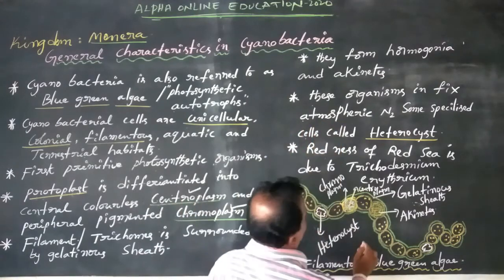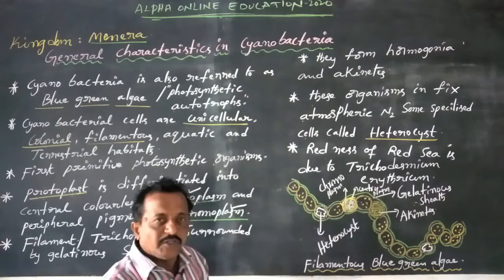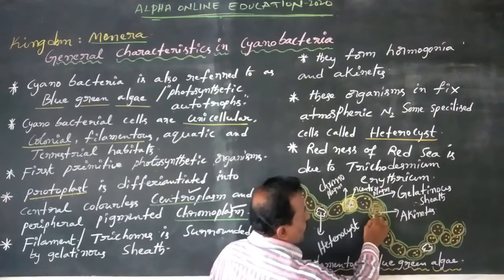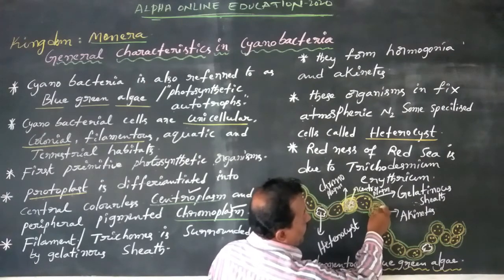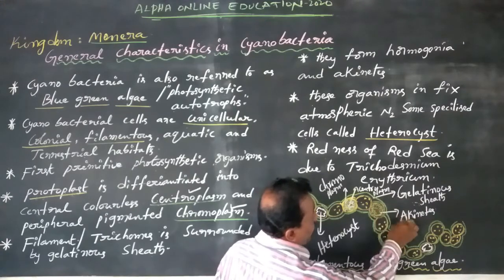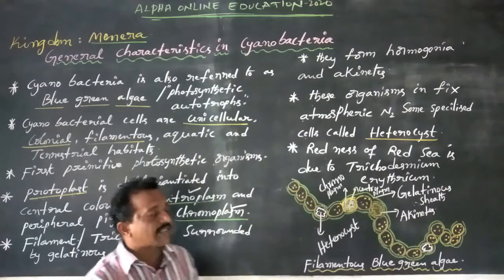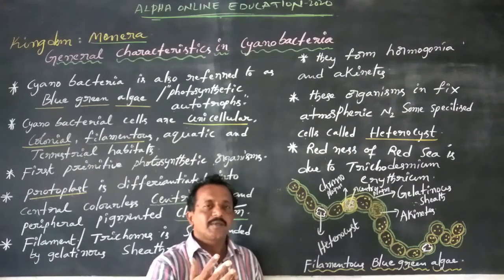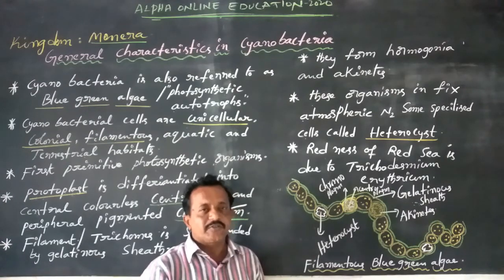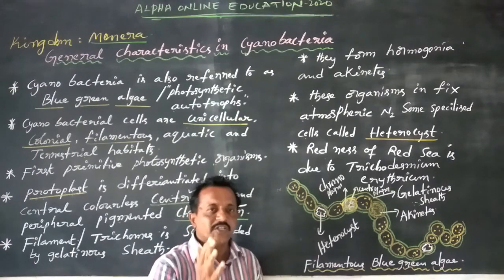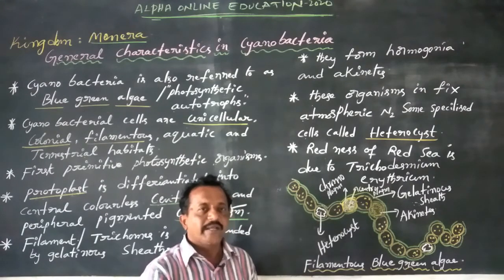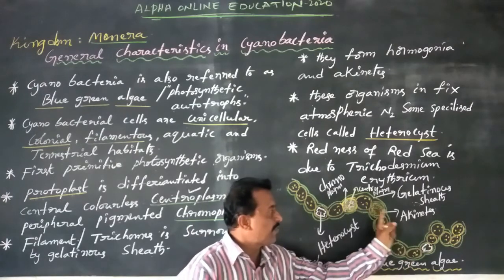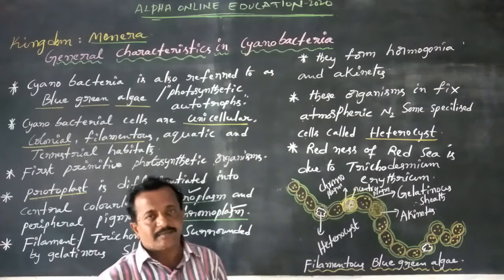And akinetes: some of the vegetative cells appear larger in size, with thick cell walls, and contain a rich content of food material. These cells are known as akinetes. Dear students, a filamentous blue-green algae contains a number of vegetative cells, but some of them are modified into heterocysts, some into hormogonia, and some into akinetes.